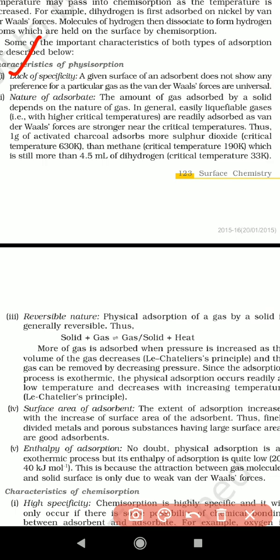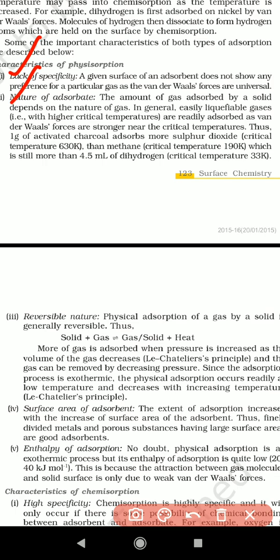Next, coming to the second point: nature of adsorbate. The amount of a gas adsorbed by a solid depends on the nature of the gas. So adsorption depends here on the nature of the gas. In general, easily liquefiable gases are readily adsorbed as van der Waals forces are stronger near the critical temperatures. That means easily liquefiable gases show a very strongly adsorbing nature.